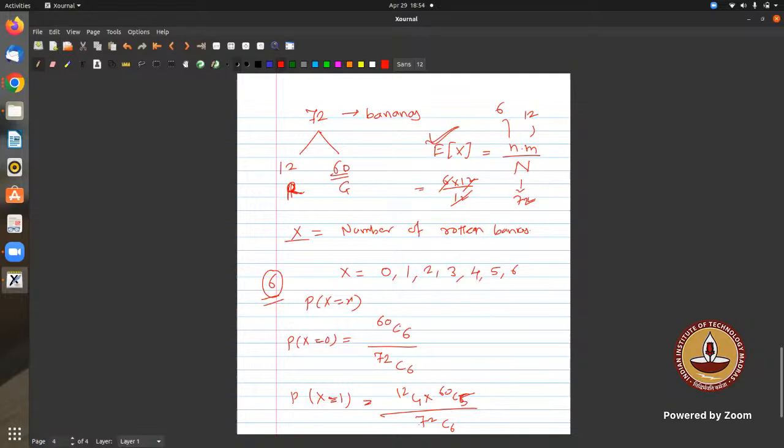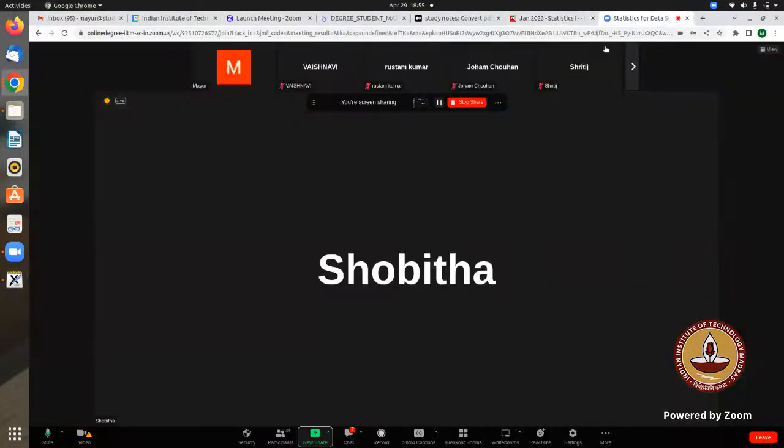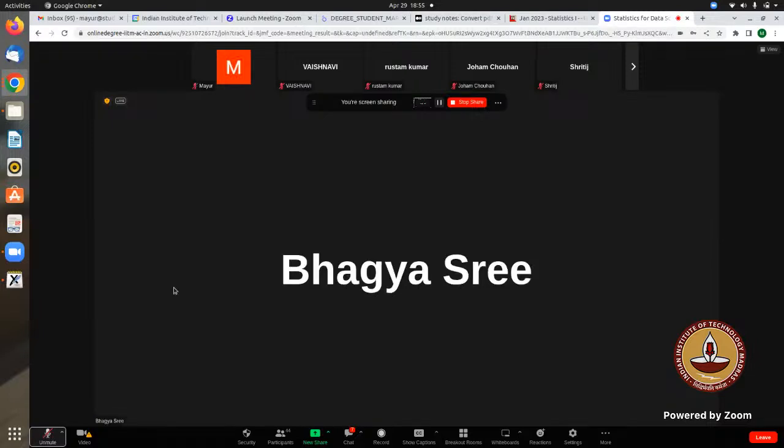But finding these probabilities is not a simple task. Again, for the probability that X equals 2, you have to find this. Maybe your denominator will be the same, but your numerators will be very difficult to calculate, and hence this is the formula which can be used, the expectation of a hypergeometric random variable. Wait, is capital N 12 or 72? 72, the total.